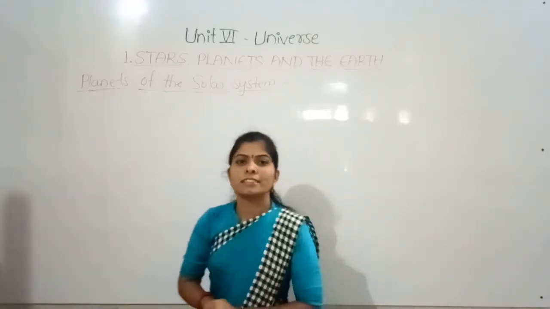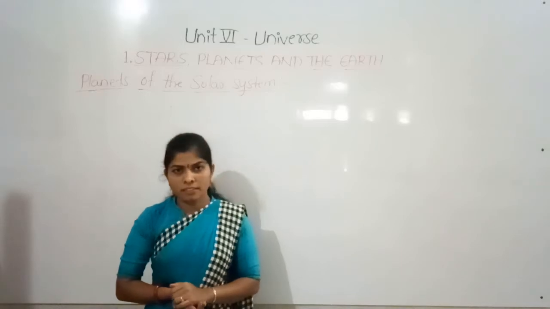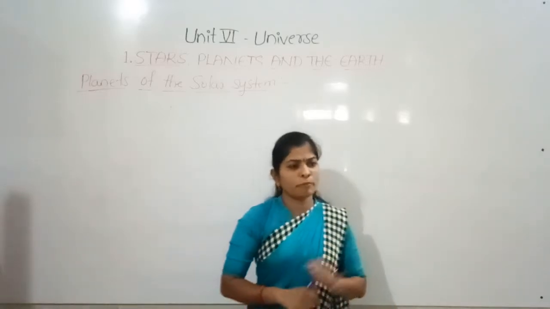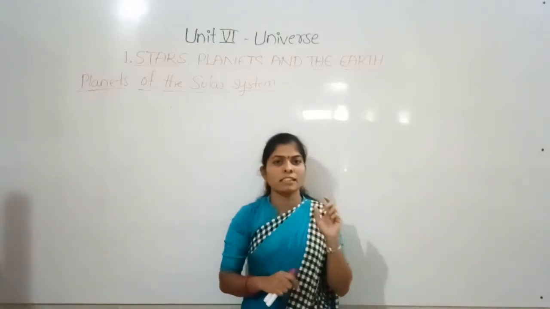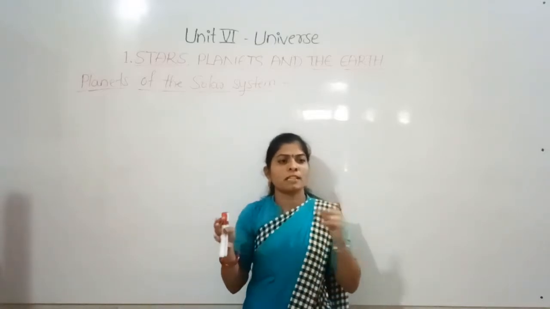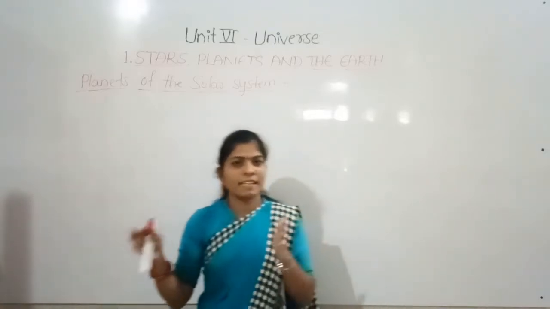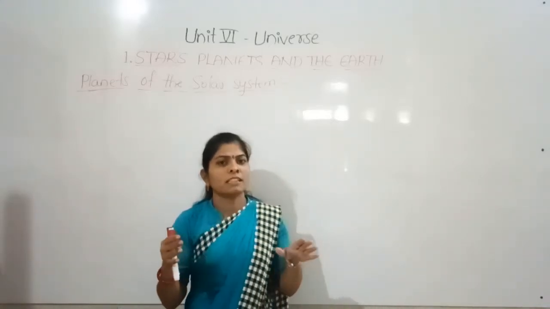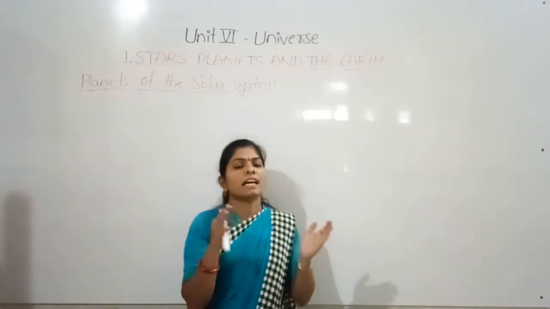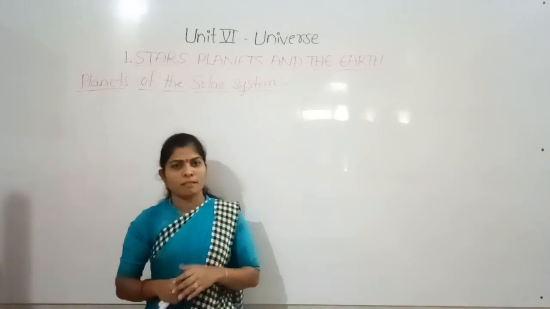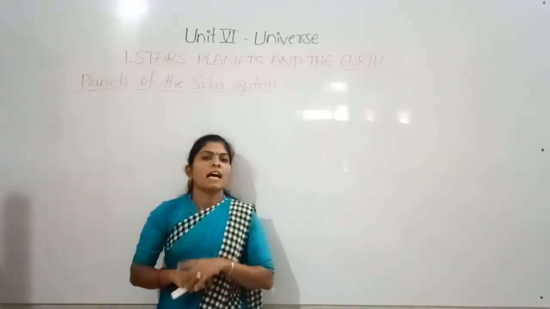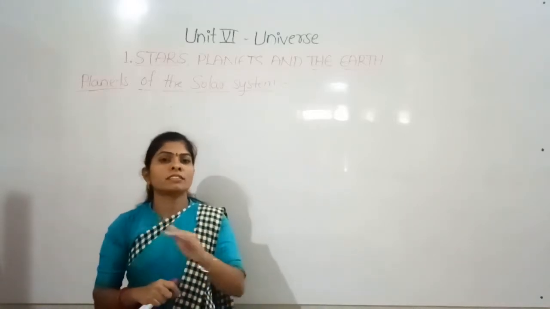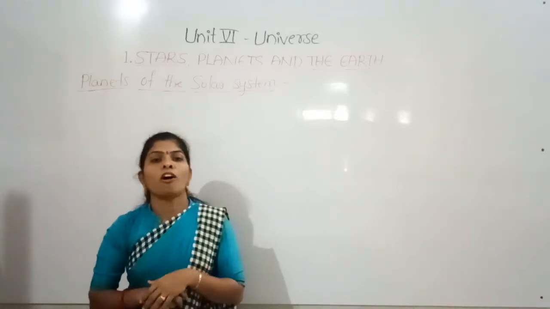In the solar system, the sun is at the center in its fixed position. The sun is not moving anywhere. Before that, the ancient people believed that the earth was in a fixed position and the sun was revolving. But as studies in astronomy progressed, we found that the sun is at a fixed position and the other planets revolve around the sun. There are 8 planets, and they revolve around the sun in a fixed path called the orbit.